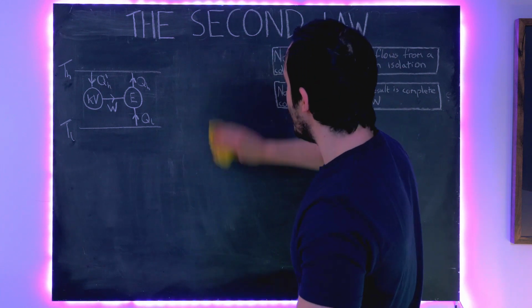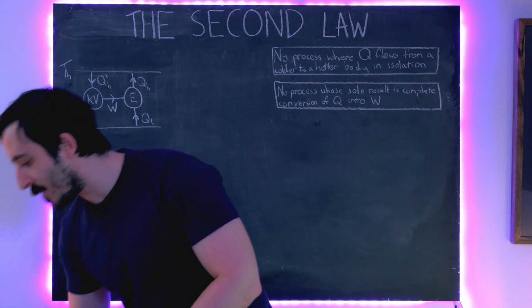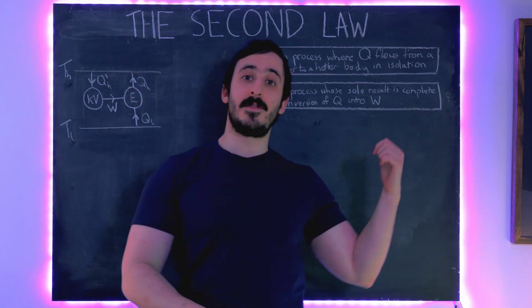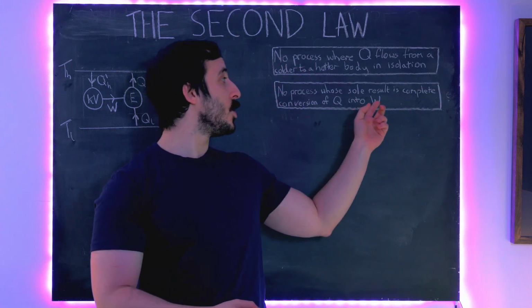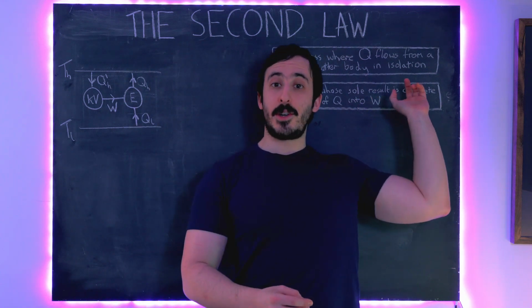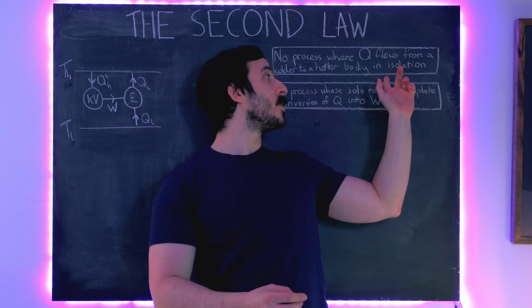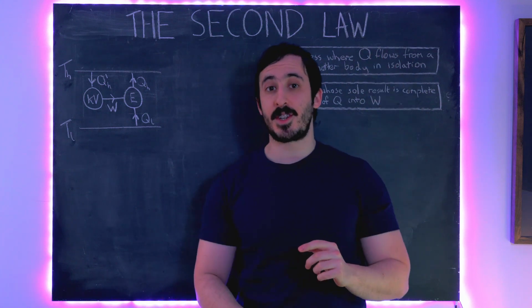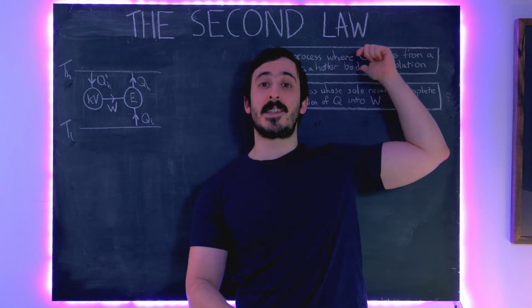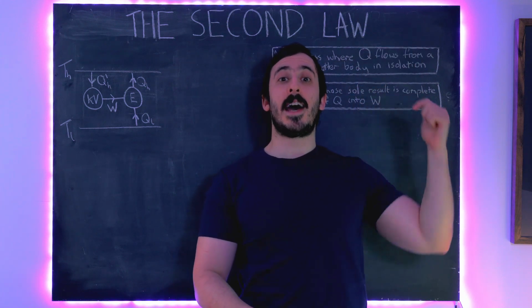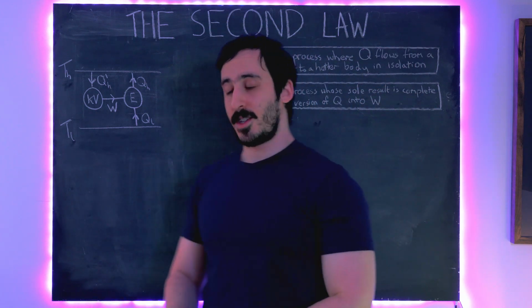And what we're going to do next is use that concept in order to demonstrate the equivalence of these two laws. And the way we're going to do that is, first, I'm going to assume that Kelvin's law is not true, and we'll see that that implies that Clausius's law isn't true, and then I'm going to do the reverse. I'm going to assume that Clausius's law isn't true, and we'll show that that is the same as saying that Kelvin's law isn't true.